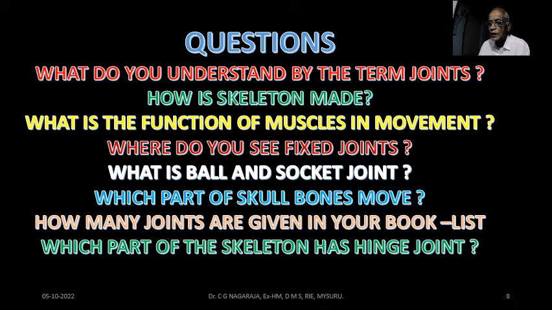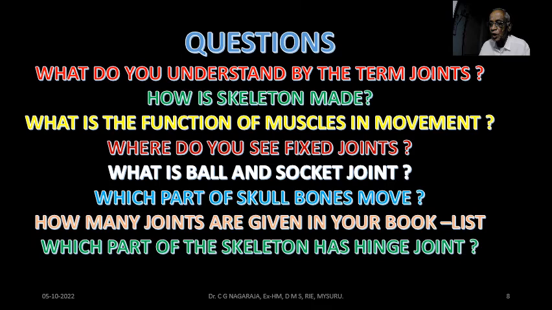Alright, now let's try to ask some questions and try to answer them. What do you understand by the term joint? You have to explain. Joint is a place where two or more bones meet, and these joints help in movement.